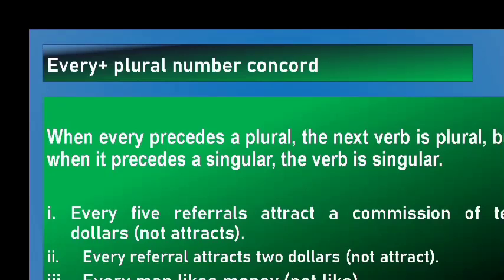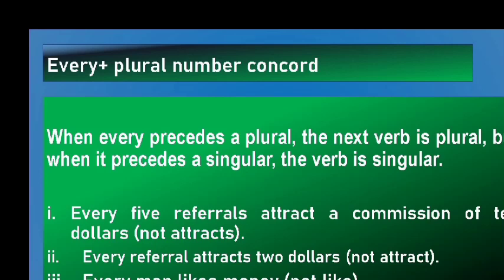The next principle is every plus plural noun, plural number concord. What does this mean? When every precedes a plural, the next verb is plural. But when it precedes a singular, the verb is singular. See the following examples. Every 5 referrers attract a commission of $10. Not attracts. See the word there, you have every 5 referrers.